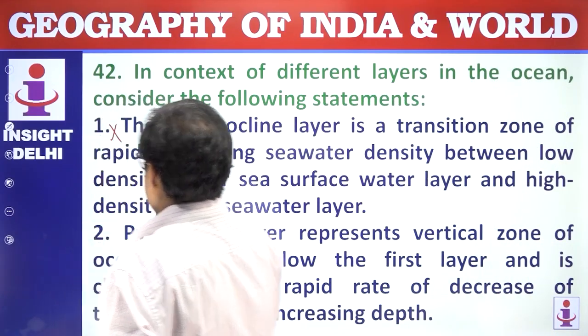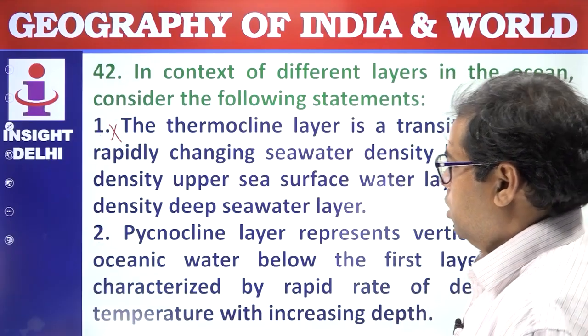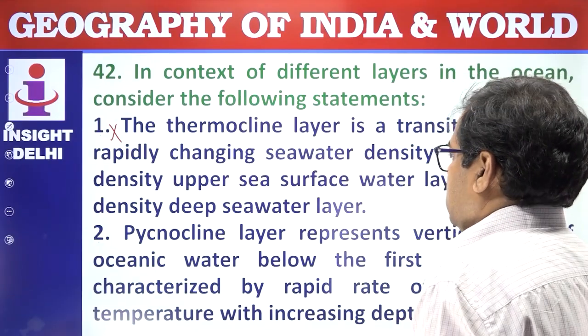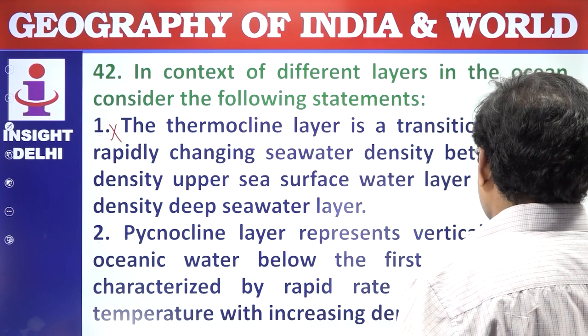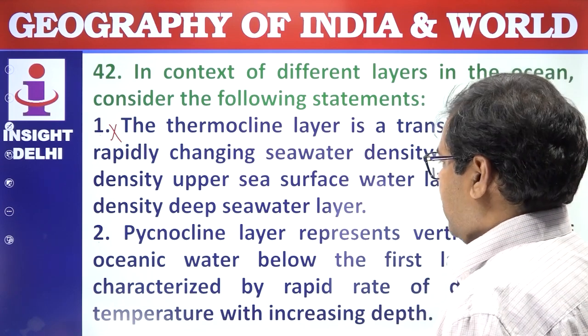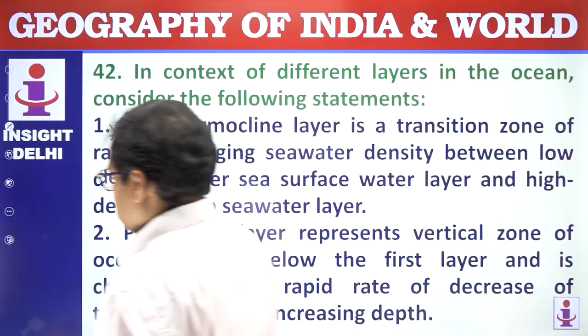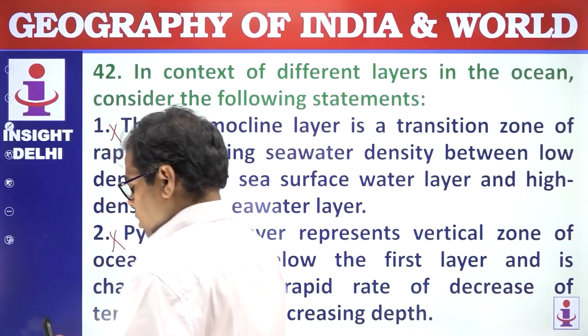This is wrong. The pycnocline layer represents a vertical zone of ocean water below the first layer and is characterized by a rapid rate of decrease of temperature with increasing depth. This is a wrong statement.